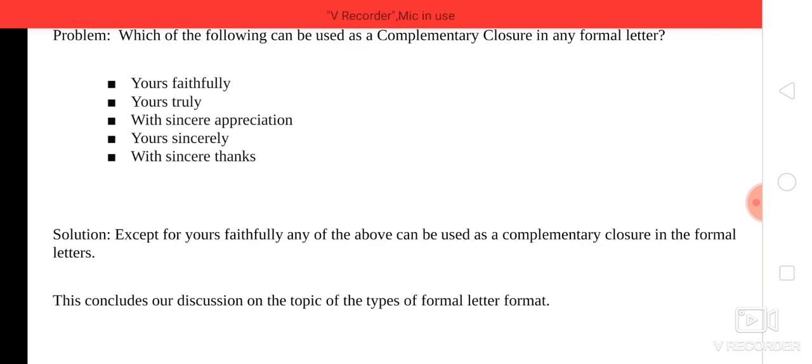I may give you an assignment, in which we will cover more things about formal letters. We'll go for the next session immediately, which is all about how to write an application letter. So see you there.